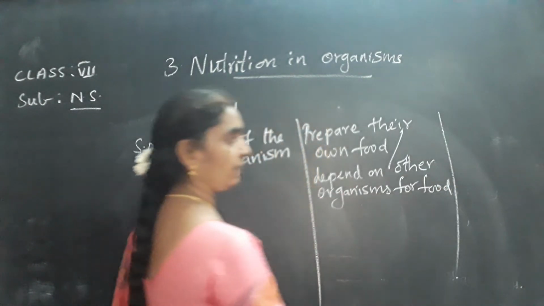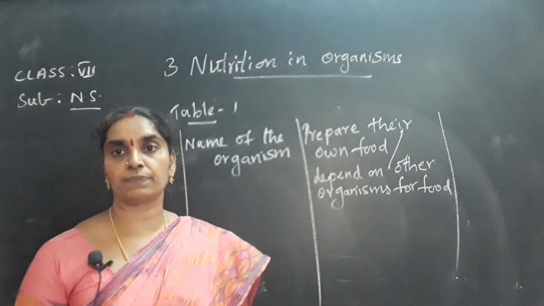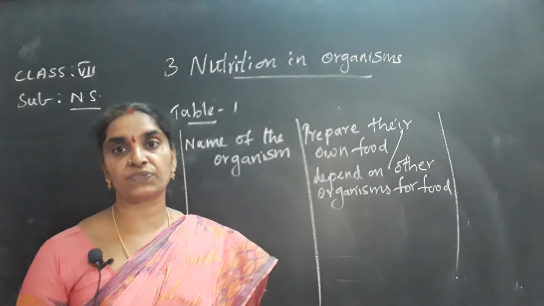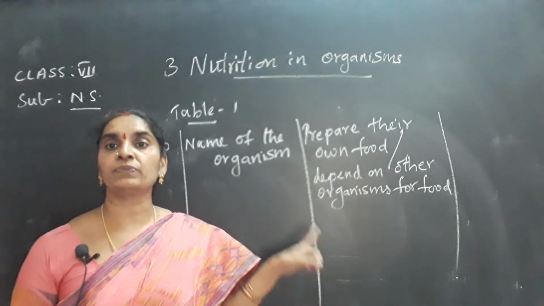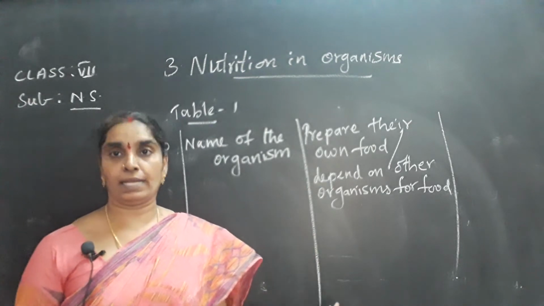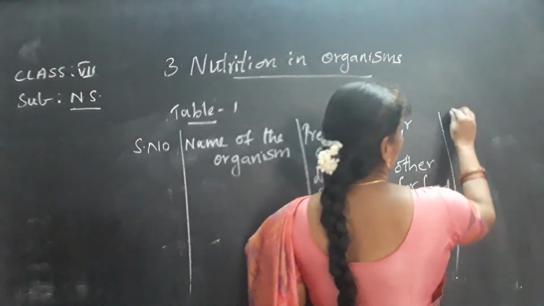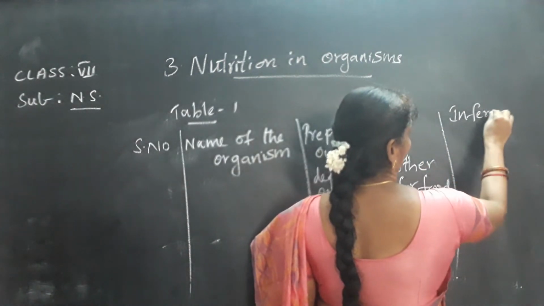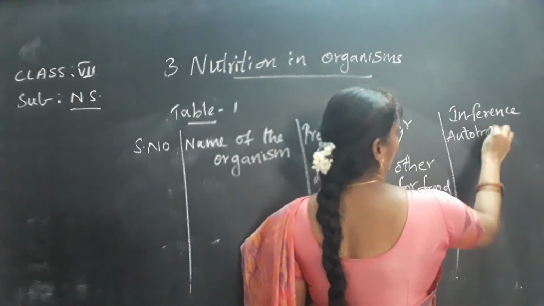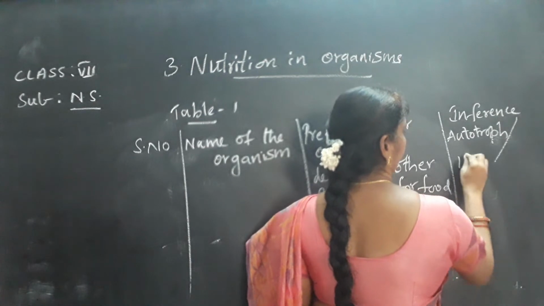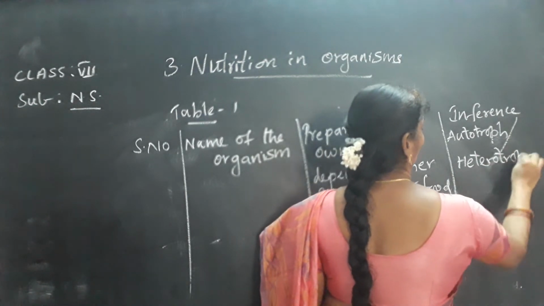So you will have to classify whether they prepare their own food or they depend on other organisms for their food. And also based on this, you have to classify them whether it is autotroph or heterotroph. So inference: from this you can conclude whether it is autotroph or heterotroph.